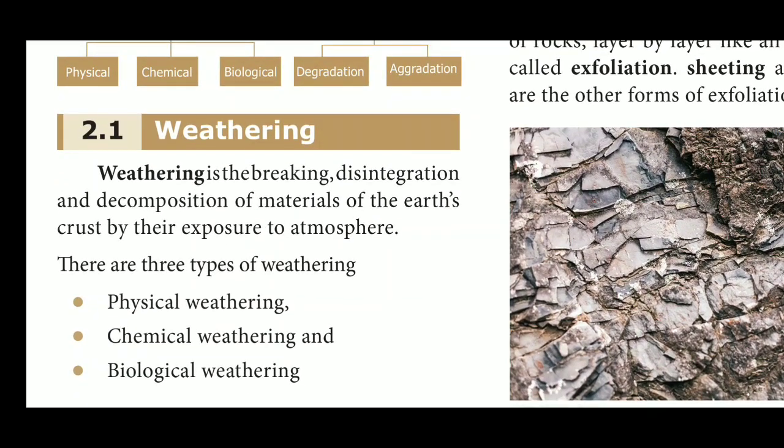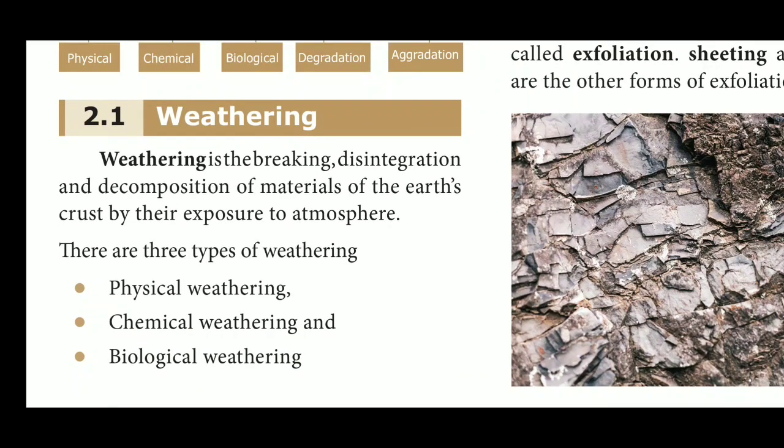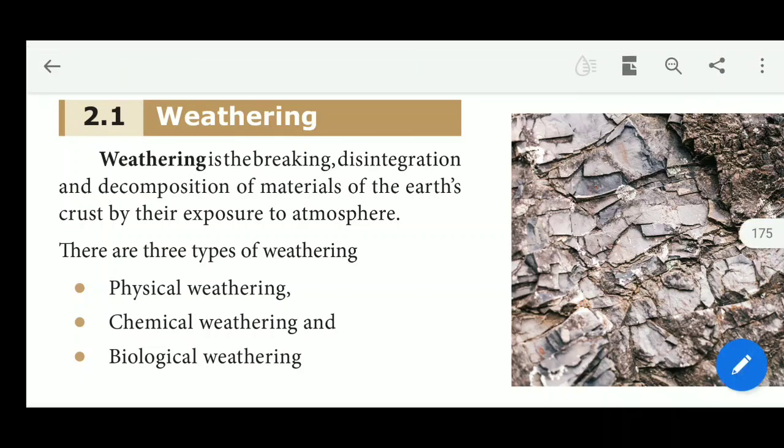First one is weathering. What is weathering? Weathering is the breaking or disintegration and decomposition of materials of the earth's crust by their exposure to the atmosphere. That is, the disintegration, decomposition and breaking of earth materials. Earth materials here means lithosphere, rock. So the disintegration and decomposition of rock is called weathering.